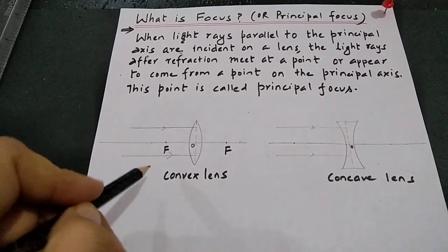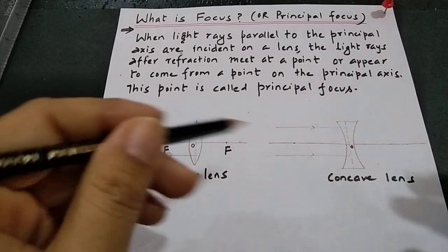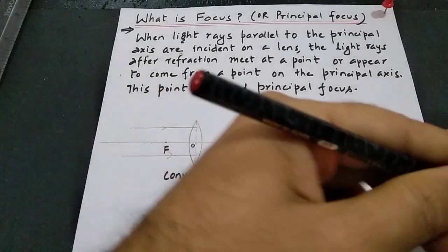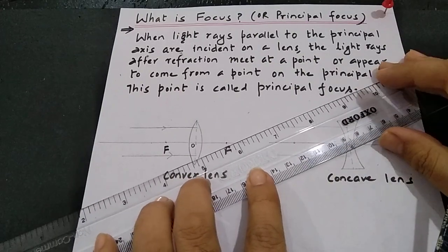Let's come to the convex lens. The light rays after refraction meet at a point. Let's draw the refracted rays of light.